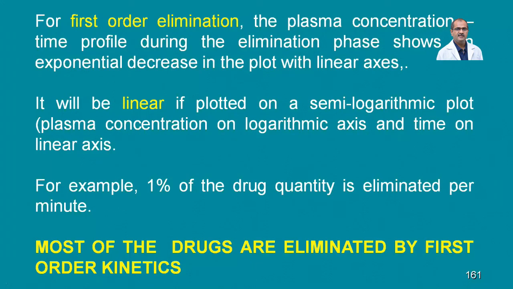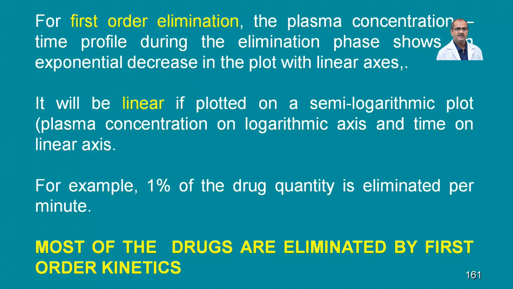In first order elimination, the plasma concentration time profile during elimination shows an exponential decrease in the plot with linear axis. It will be linear if plotted on a semi-logarithmic scale. If you use regular digits, it will be exponential, whereas if you convert it to log dose, or semi-log, it will be linear.